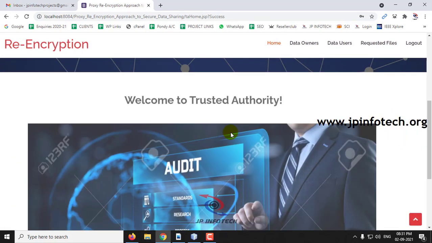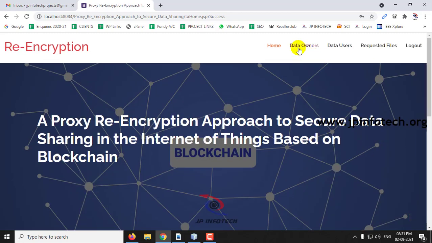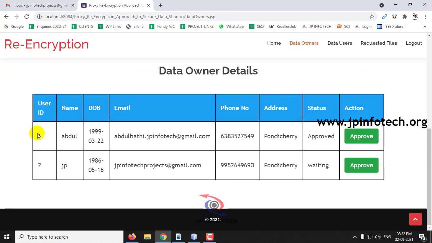So you will be navigating to the welcome screen of the trusted authority, where you can see data owner, data user, requested files, and logout. So first let me click the data owner part. So here you can see the user ID, name, date of birth, email, phone number, address, and status, where you can see the name JP and email ID, which I have given right now. So here you can see status has been waiting stage.